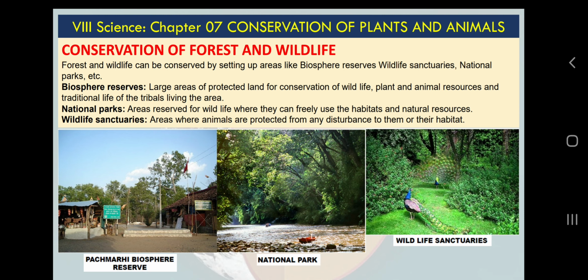We are able to see this biosphere not because of humans, but because of all animals and plants and their interactions, okay. So you can see some very beautiful pictures here, and I am sure many of you have visited some type of national park or wildlife sanctuary. I am sure that you have heard these terms before, national parks and wildlife sanctuaries.